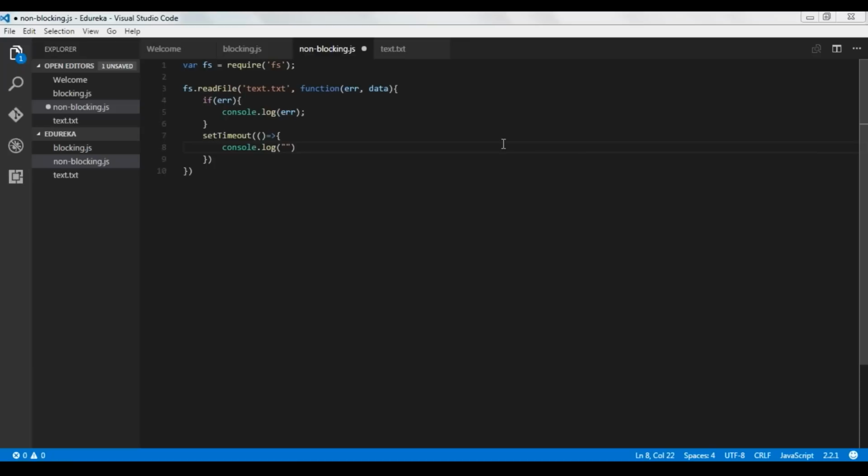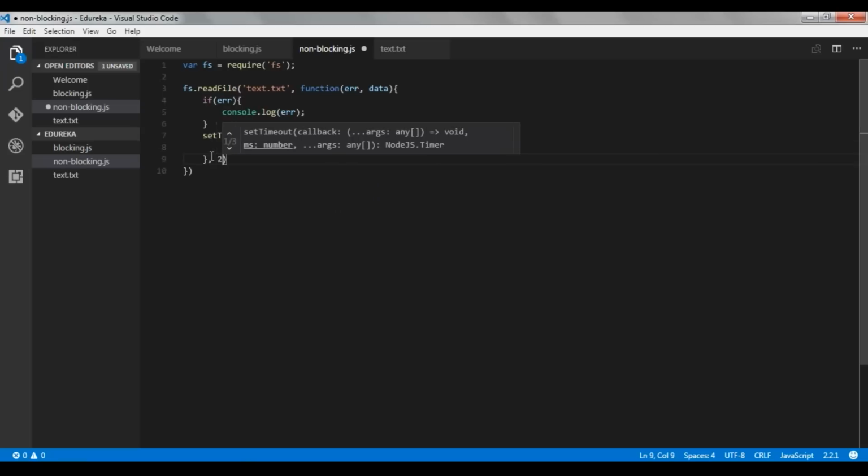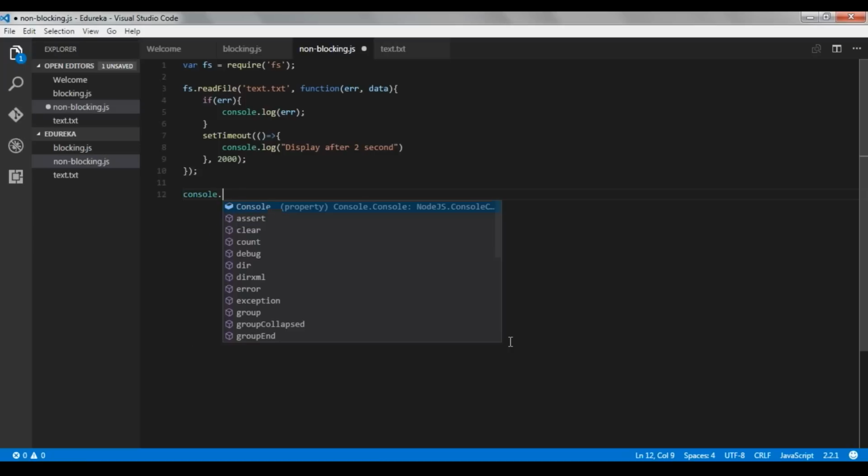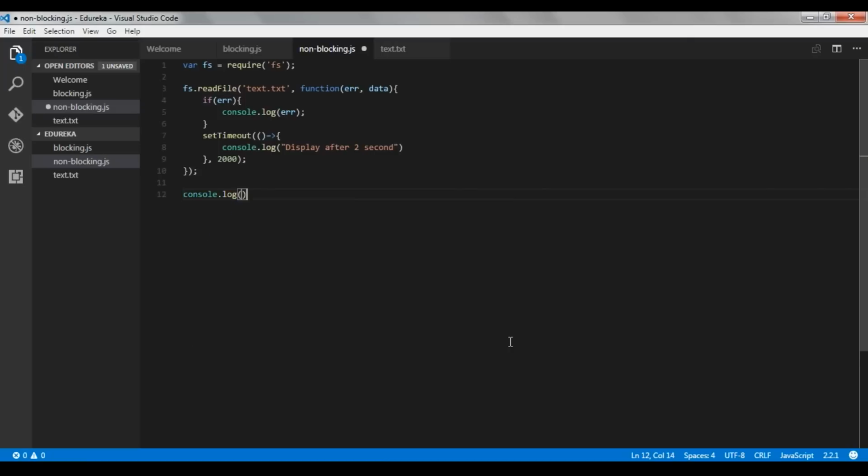Inside this setTimeout function, we'll print display after 2 seconds. Now that we have defined our readFile function and its properties, and this is the asynchronous function, outside this function I'll also create a console.log, and inside this I'll print start here.